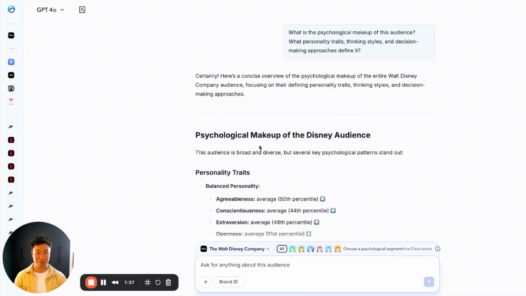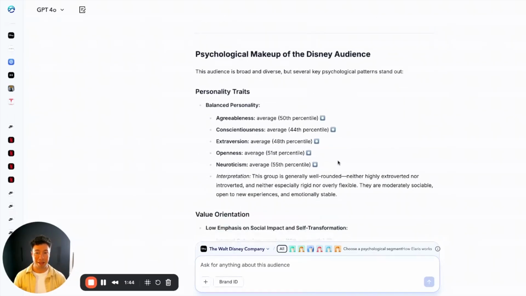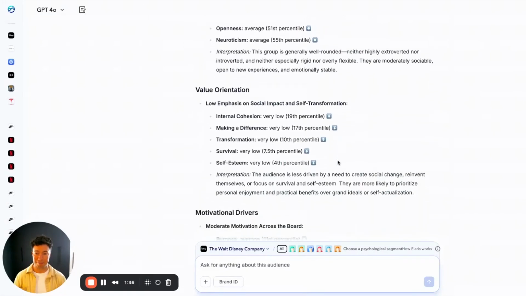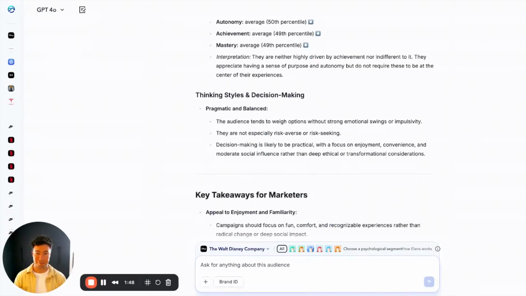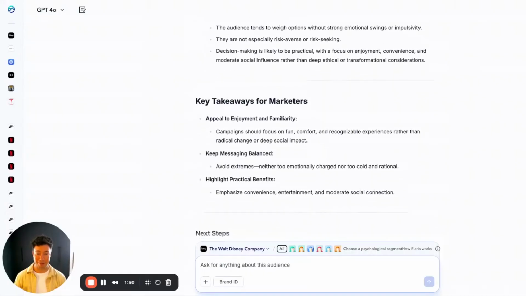You can see that Alaris quickly identifies 6 psychological segments in the Disney audience, represented down here. And then starts telling us the personality traits of this audience and some key takeaways. The next step is to understand their core values and emotional drivers.